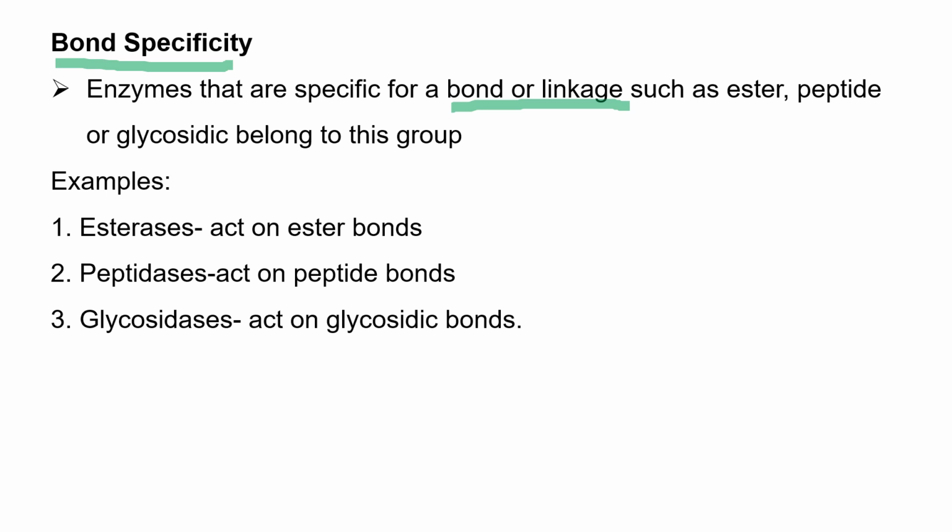Enzymes that are specific for bonds or linkages, such as ester bond, peptide bond, or glycosidic bond, belong to this group. For example, esterases are a group of enzymes that act upon ester bonds. Peptidases are a group of enzymes that act upon peptide bonds. Glycosidases are enzymes that act upon glycosidic bonds. Therefore, enzymes are specific for a specific substrate as well as for a specific bond.